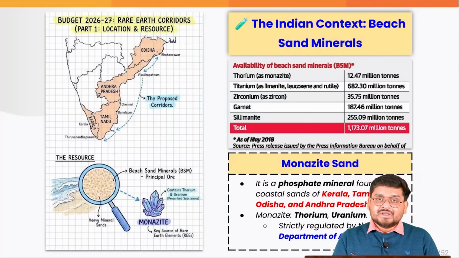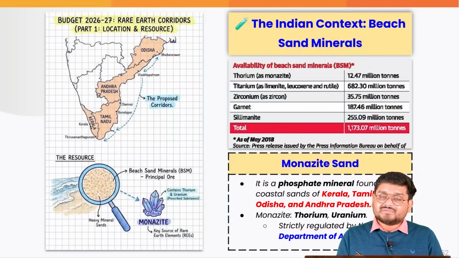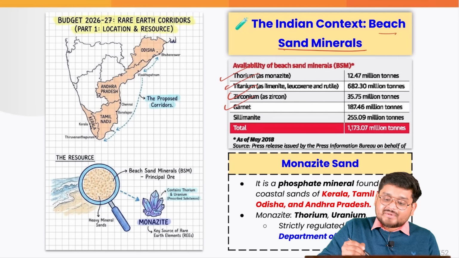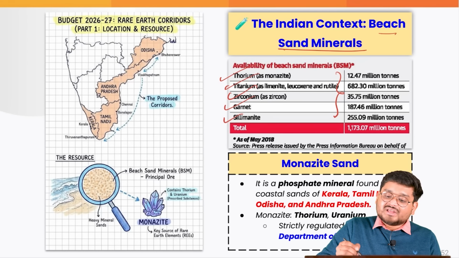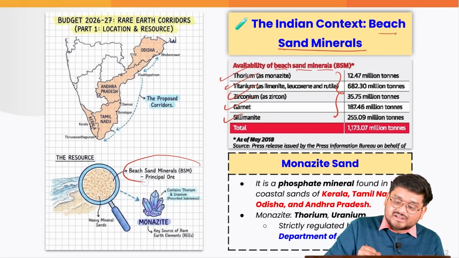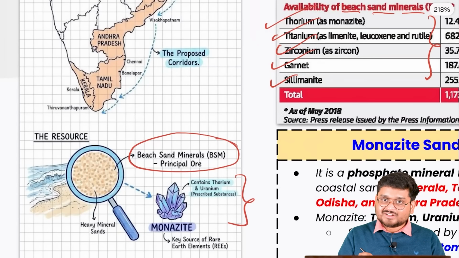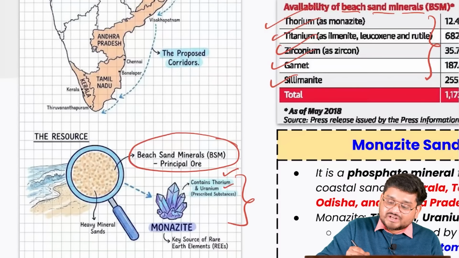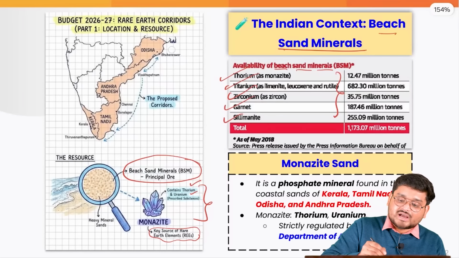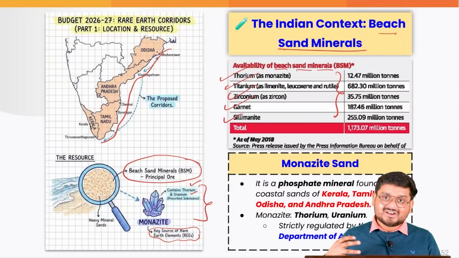So this is exactly what brings us to the Indian context, guys. For example, in India we have beach sand materials such as thorium, titanium, zirconium, garnet, sillimanite. These are all kind of beach sand minerals, and this is exactly where we find the rare earth materials, right? One of these contains monazite. Monazite contains thorium and uranium, which are a very key source of the rare earth minerals. And if you see along the entire eastern coast, this is quite a predominant resource that we have.